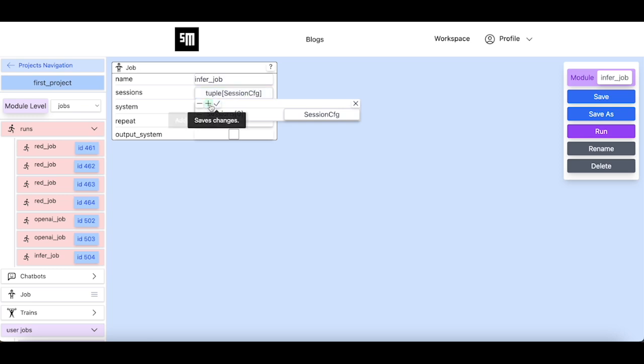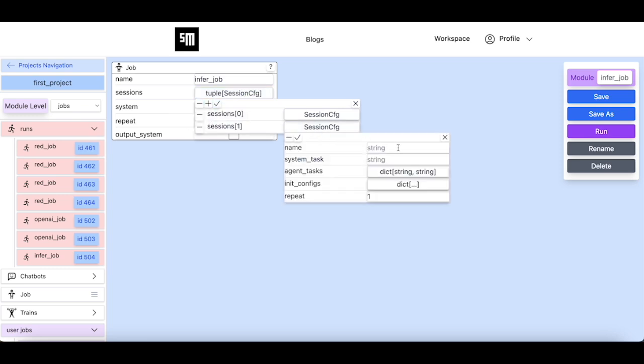We add a new session config to the sessions parameter so that it executes the inference task of the MNIST system. That is why we set the system task parameter to inference. As part of the agent tasks parameter, we need to set the tasks for the agents that are part of the system task inference.